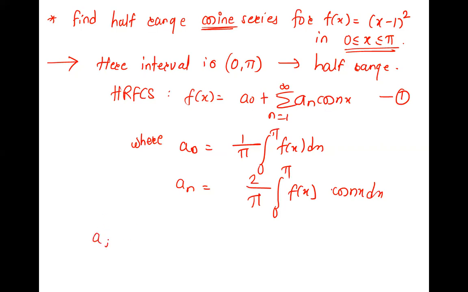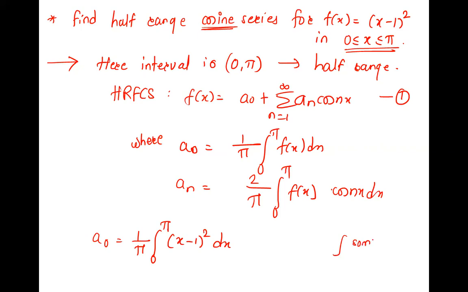So we'll now find a naught and an, and we'll substitute in the series and get the answer. So a naught is 1 by pi, integral from 0 to pi of (x minus 1) squared dx. Either you can expand the square and then integrate, or you can integrate directly. You have a formula. Which formula?